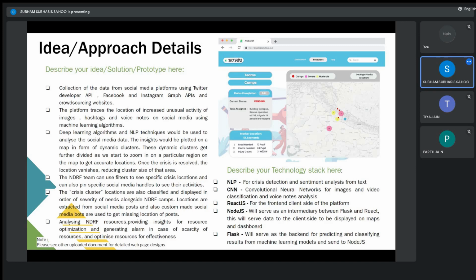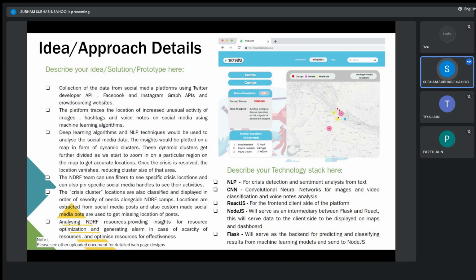Coming to the technology stack, we'll be using NLP techniques for sentiment analysis of the tweets and social media posts. We'll be using convolutional neural networks to analyze the images, videos, and voice notes that are posted on social media. We'll be using React.js for the front end side. All our machine learning computations and deep learning algorithms will be working on a Flask backend.